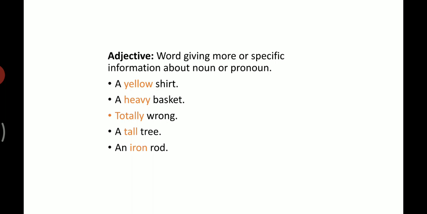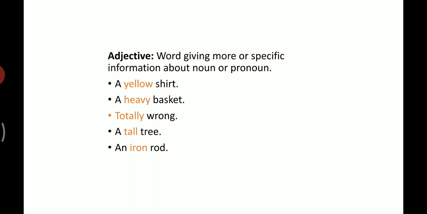A heavy basket. Now here basket is a noun. What is the weight of the basket? Heavy. The word heavy gives some information about basket. It adds something in the sense of the noun basket.